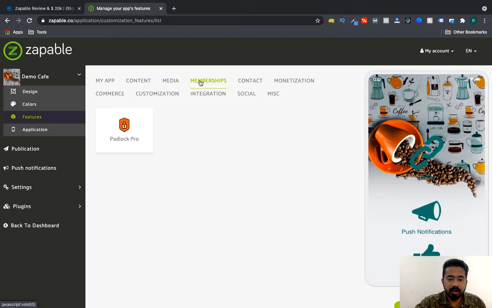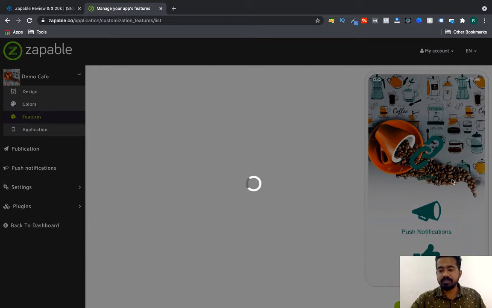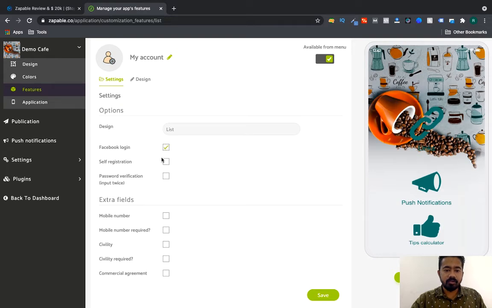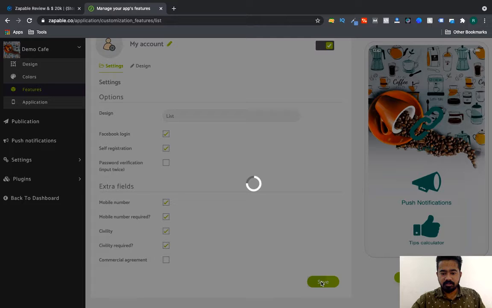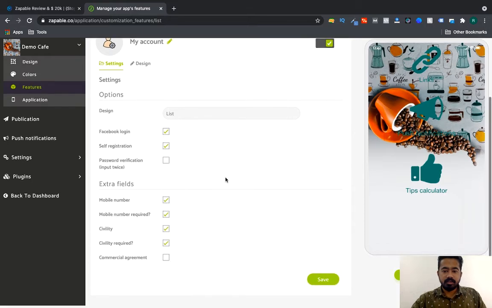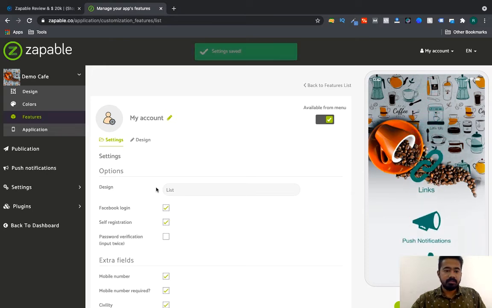So here I can go to membership or yes, contact. Here I can integrate a form. Also my account. For example, I want to add my account to features. Here I have it. I can log in with Facebook, log self registration, then what data you want from him, and save. Now I have successfully created a login feature, which I can see available in the menu.